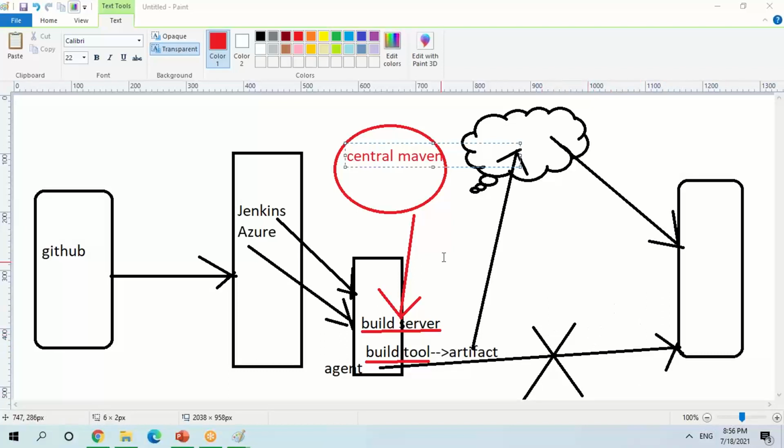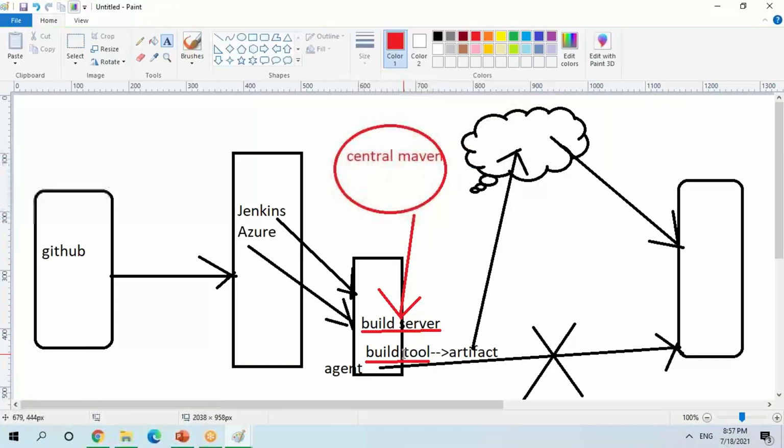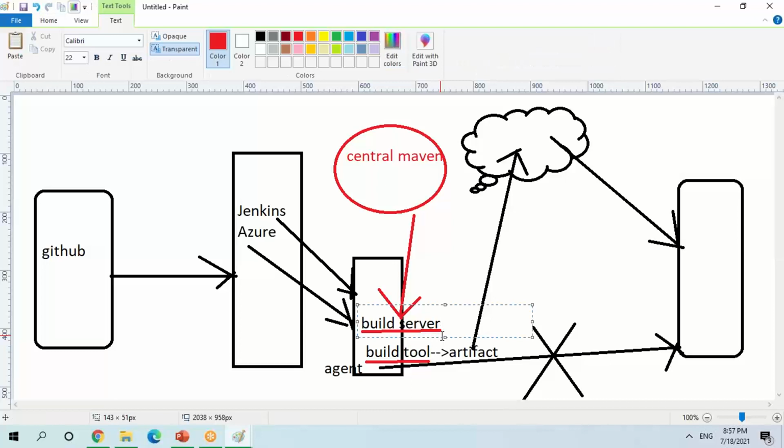Okay, so there are two ways. So one way you can download, as Chetan said. So what can we do? So when I talk about dependencies, what do I mean by dependencies? When I am building my project or running my project, definitely all these classes or methods, whatever I'm writing, that is not my own methods, those are dependencies. That has to be downloaded from the central Maven repositories. If you talk about NPM, that has to be downloaded from your NPM registry, and so on.